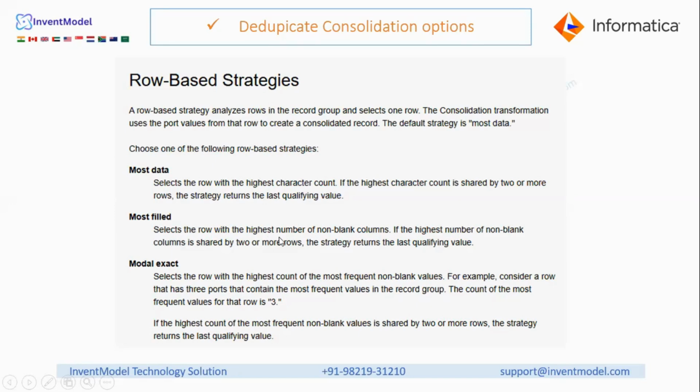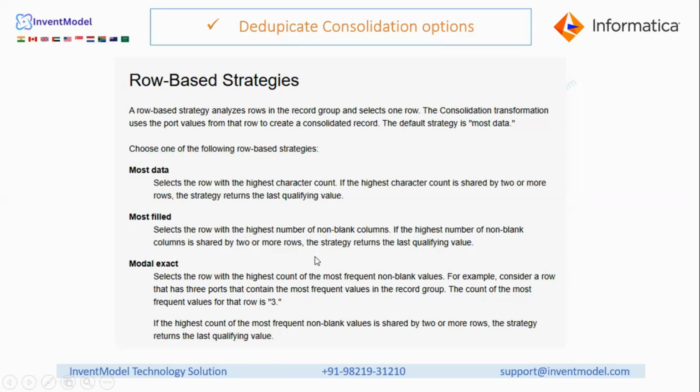So it will see how many columns have the null value, meaning how many columns have a non-blank value. Accordingly, it will select the records in the case of most field. The difference between most data and most field is that in most data, it will see the highest character count. Blindly, it will not see null and all. It will see the highest character count. But in most field, it will see the number of non-blank columns. So in case of most field, it will see the number of non-blank columns.